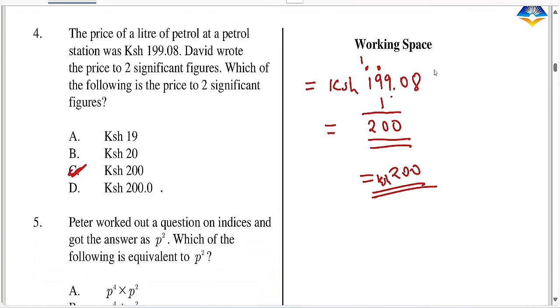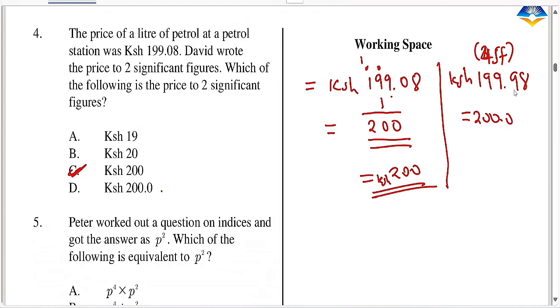Usiandike hiyo as your answer. The reason being, if the question was like this, so let's take an example. If your question was like this and you've been told to round off to 3 significant figures, then your answer will automatically be this, because ukiangalia 1, 2, 3, 4, pale hapa ni 8, so ukiadd moja itakuwa obviously 200.0.